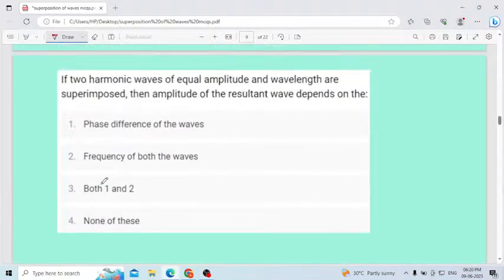Phase difference of the wave. Yes. See, when you have two harmonic waves having equal amplitude and wavelength, when they get superimposed, then the resultant amplitude of the wave will definitely depend upon the phase difference of the wave.